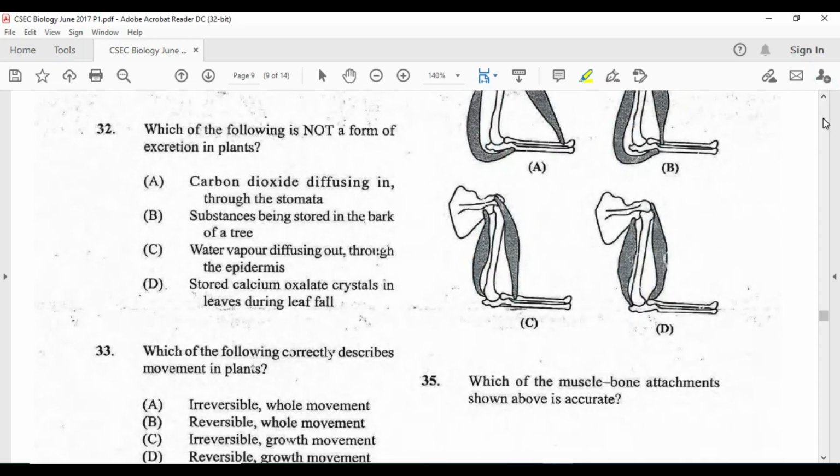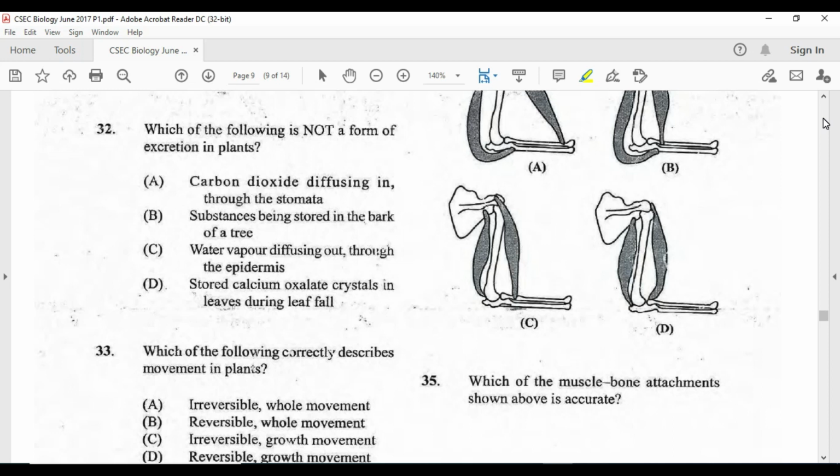Which of the following is not a form of excretion in plants? So excretion in plants is somewhat different than it is in animals. Carbon dioxide diffusing in through the stomata is definitely not a type of excretion. The plant is going to use that for photosynthesis. So it seems as if we have just hit the right answer, but it's always good to read the others.